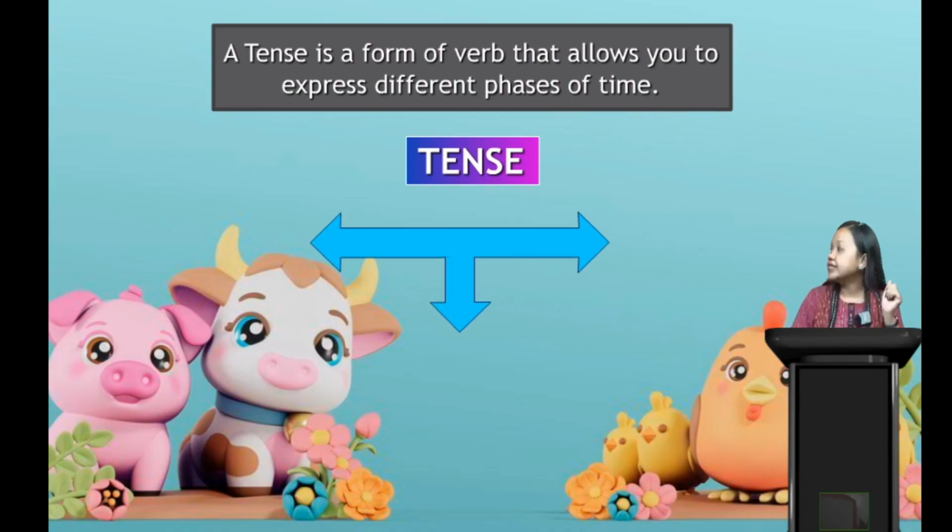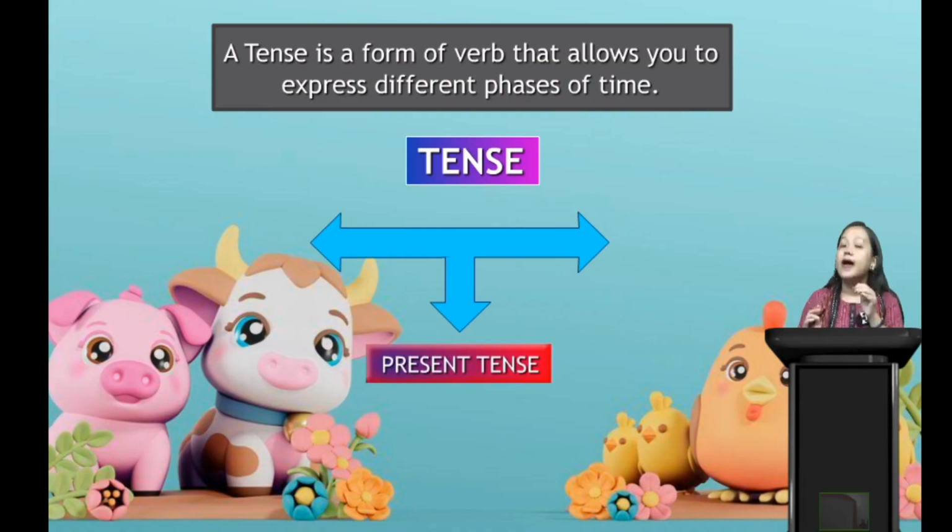Now let's see how many types of tense we have. We have 3 types of tense. How many, students? 3. Very good. Now what is the first one? First one is our present tense.